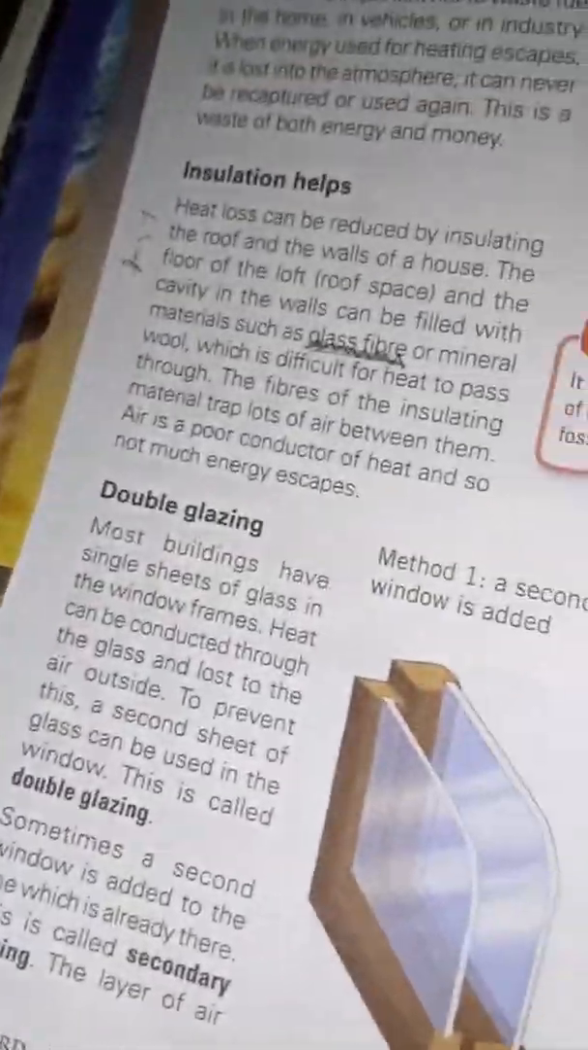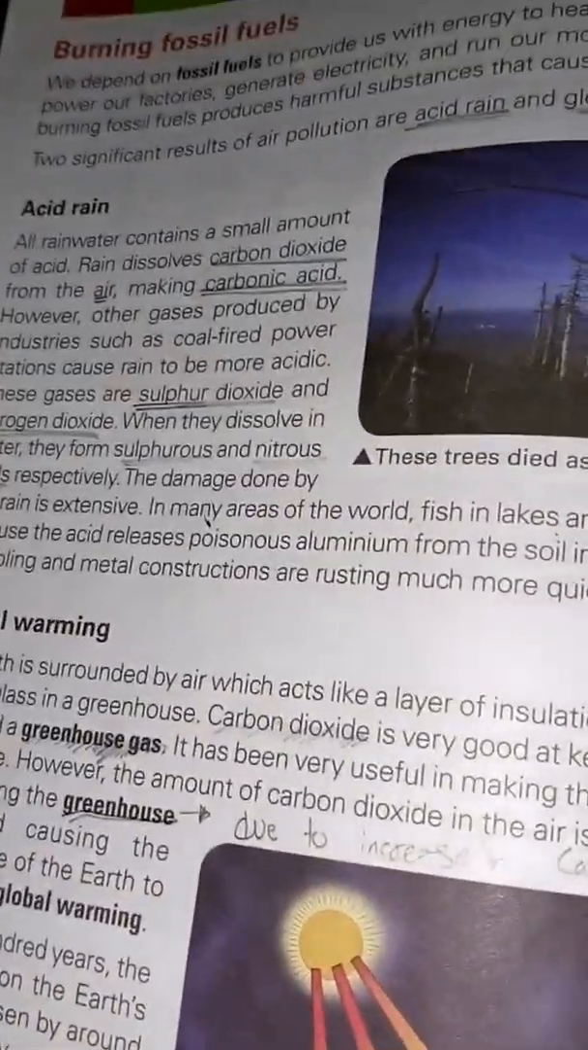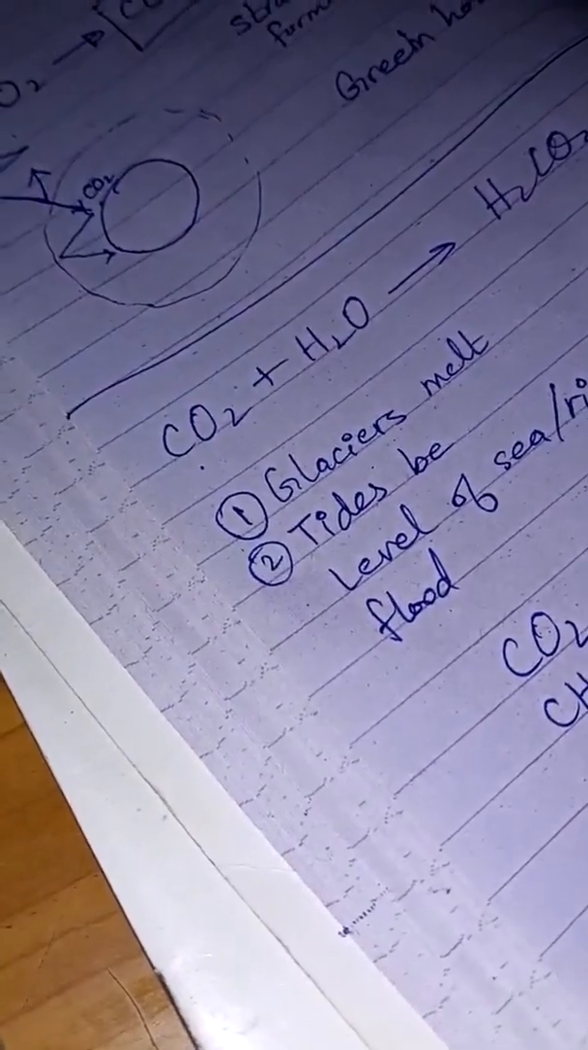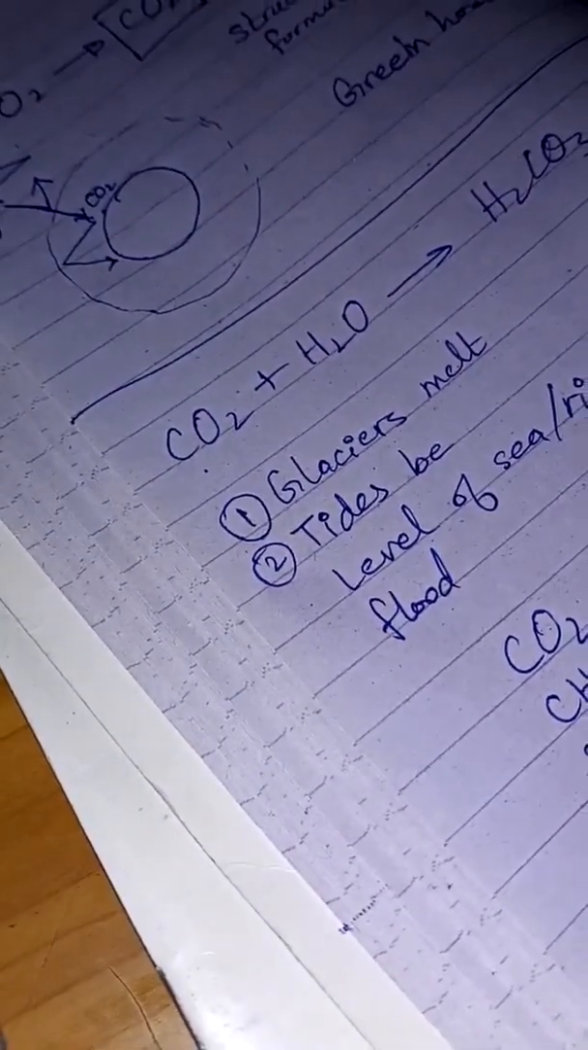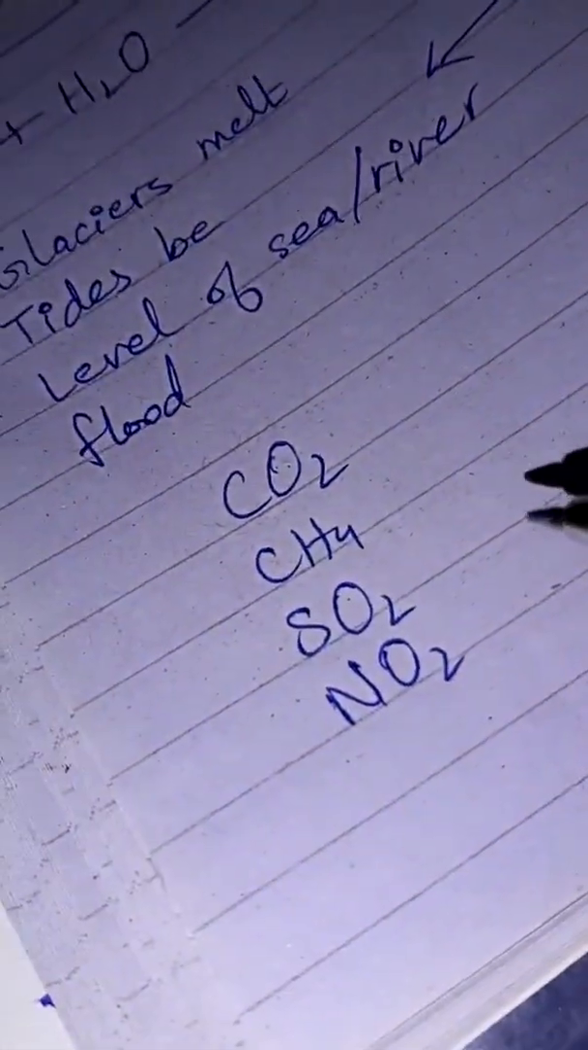So that done, I hope you people don't have any problem in that area of how to conserve heat and what are the pollutants in the air. Pollutants in the air are carbon dioxide, excess carbon dioxide, methane and sulfur dioxide and nitrogen dioxide. These are the pollutant gases.